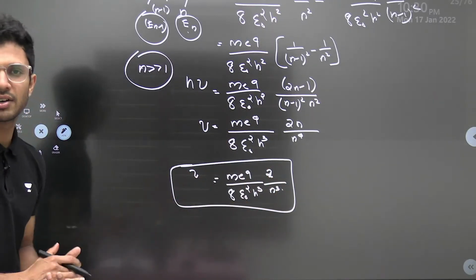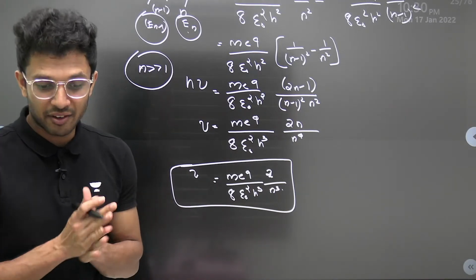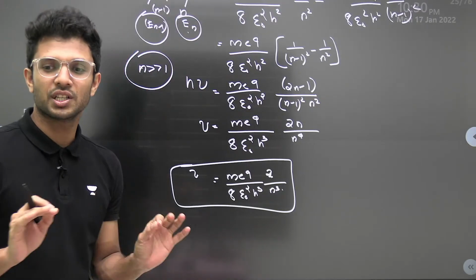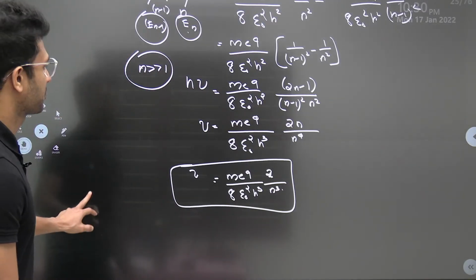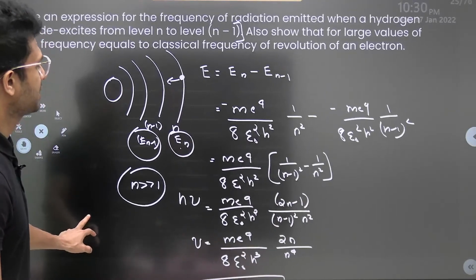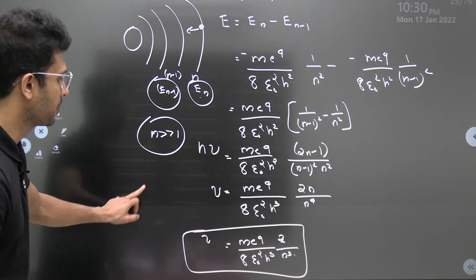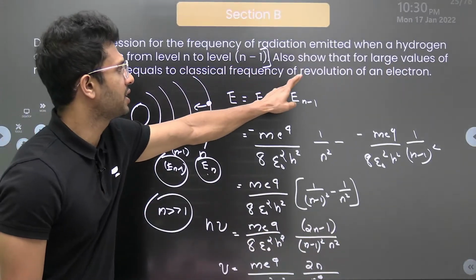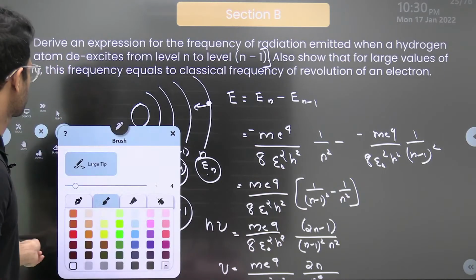Okay, so we have completed only the first part, and that's the exact reason every student considers this a bit difficult question. There is no other way of solving this. This is the only way. Now, the question is, we want to prove that this frequency, what we have derived just now, is equal to the classical frequency of revolution of an electron. We'll do that on the next page.